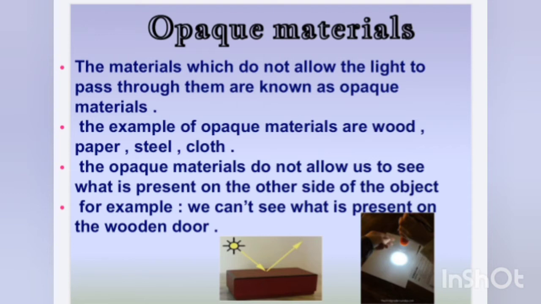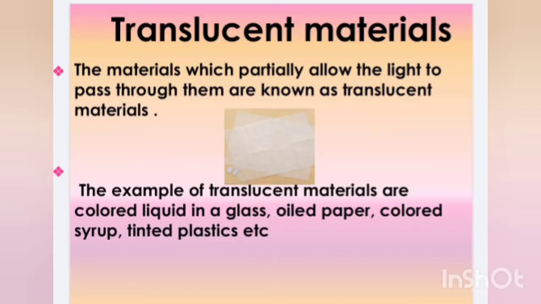The next is translucent materials. The materials which partially allow the light to pass through them are known as translucent materials. Example, oily paper. The translucent materials partially allow us to see what is present on the other side of the object.